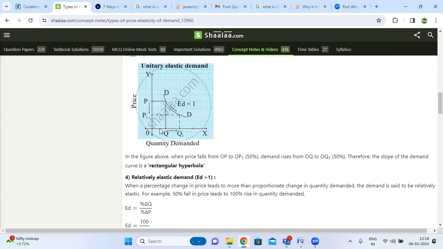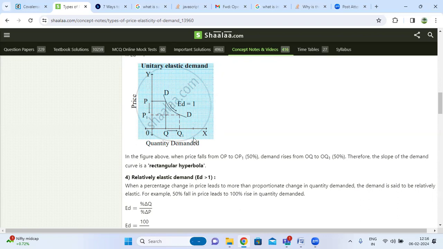In the above figure, the x-axis is quantity demanded and the y-axis is price. When the price falls from OP to OP1, the demand rises from OQ to OQ1.